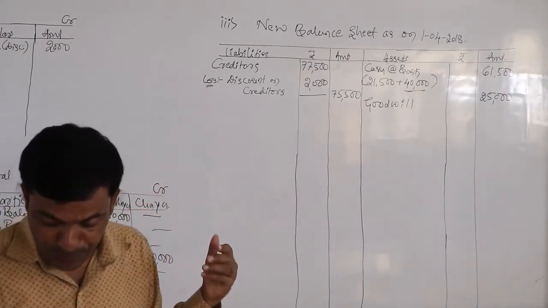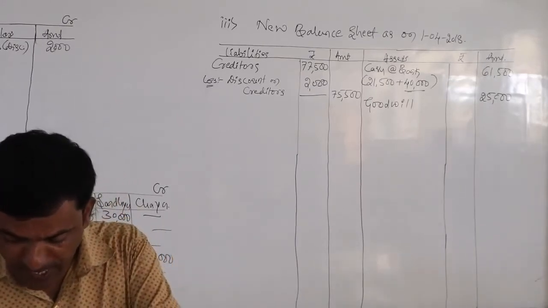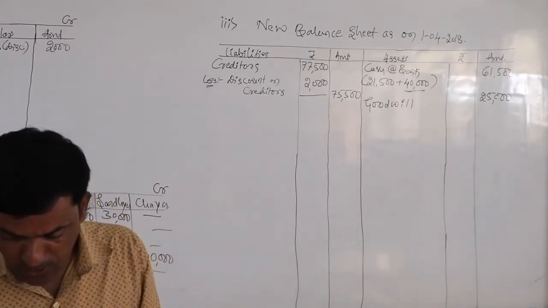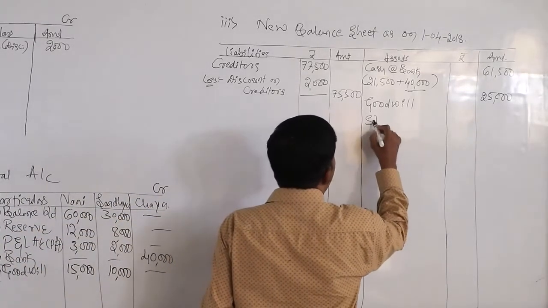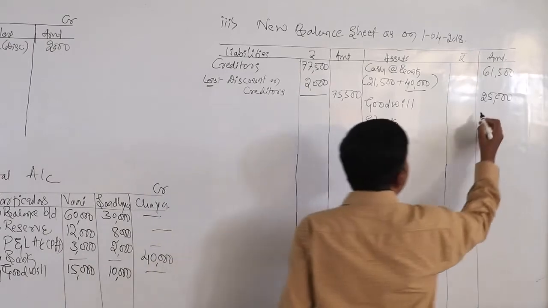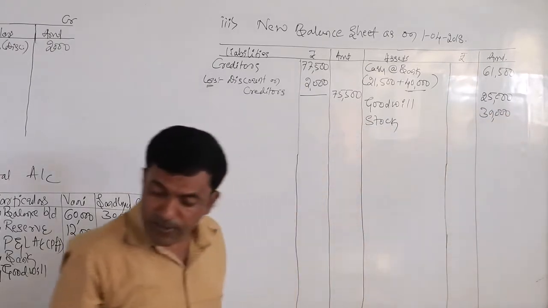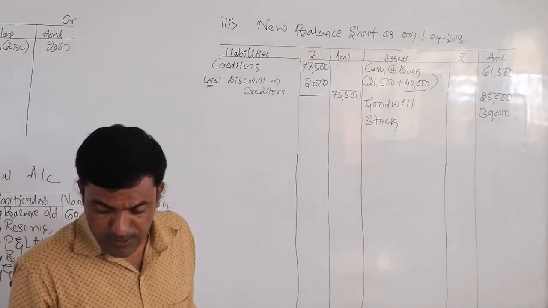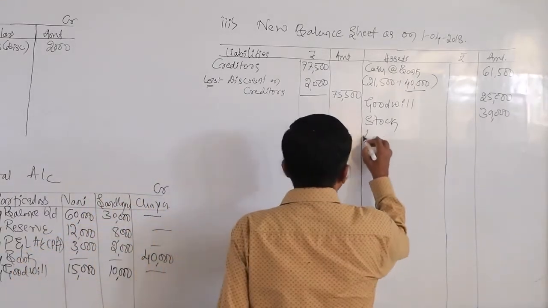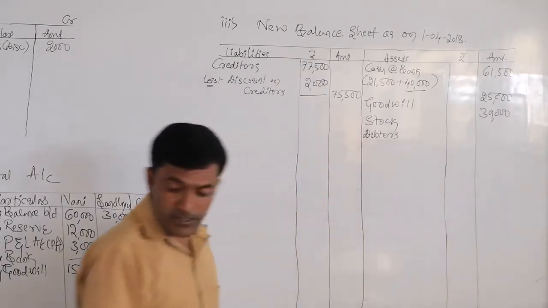Next, depreciate. After that, the cash, advance, stock. Stock is 39,000. No adjustment for this stock. Next, after the stock, debtors 60,000. There is an adjustment for debtors. Debtors, how much? 60,000.